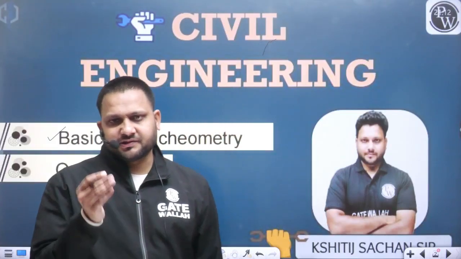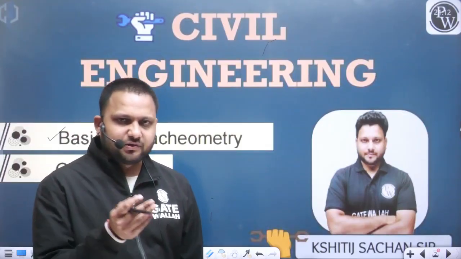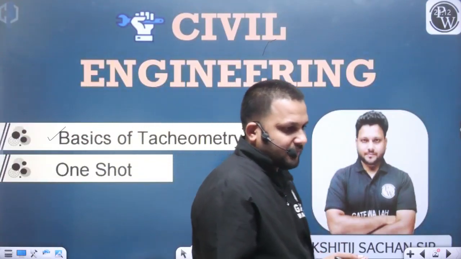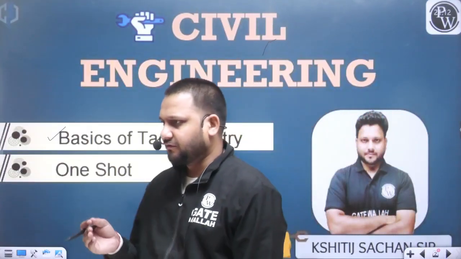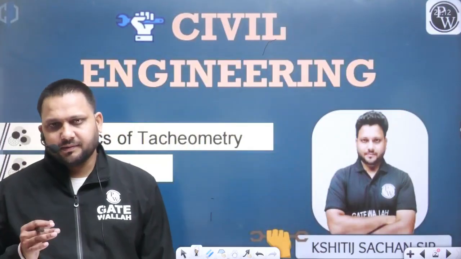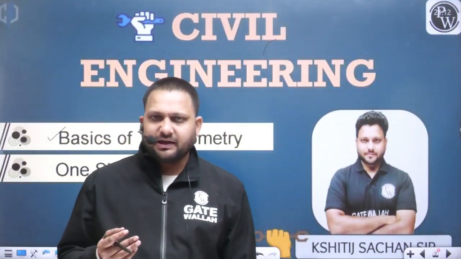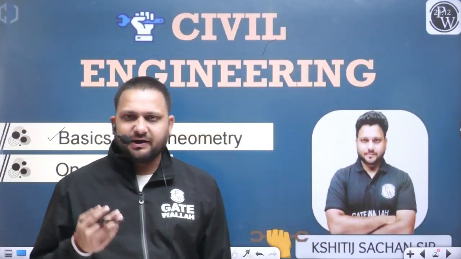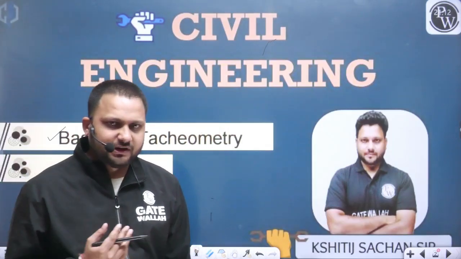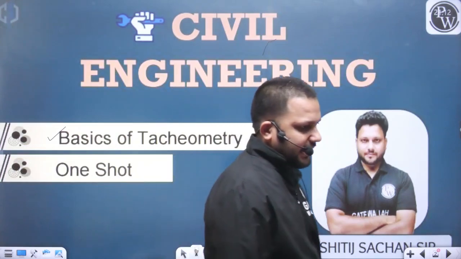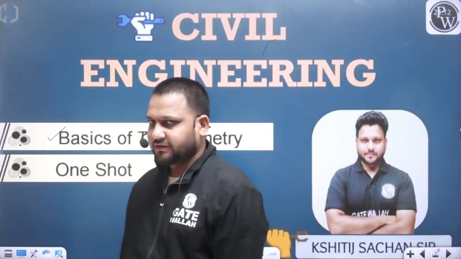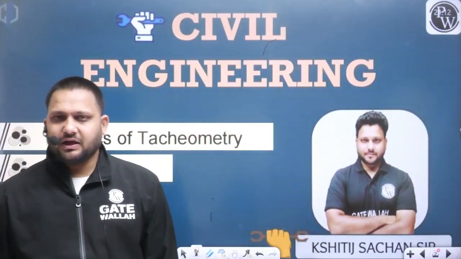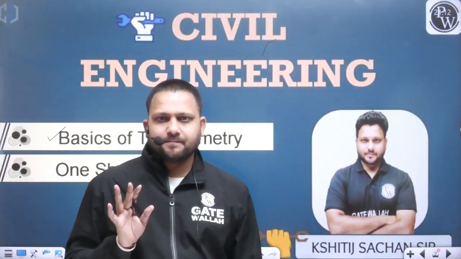Linear measurement is related to distance, so to define the position of a point, we can measure the horizontal distance and the vertical distance. Similarly, we can measure the horizontal angle or the vertical angle. Yes or no? So our objective is still the same.